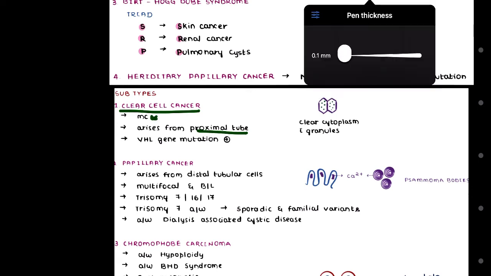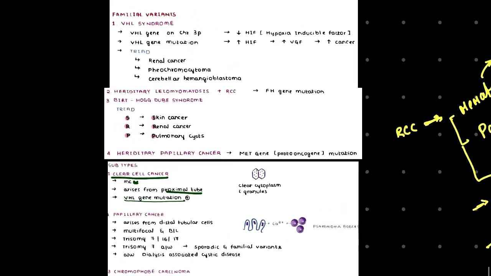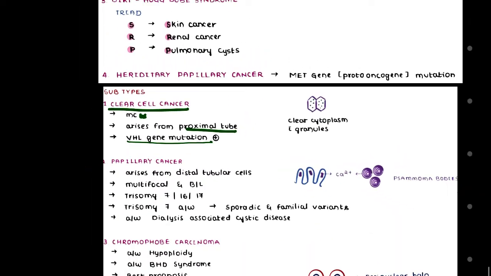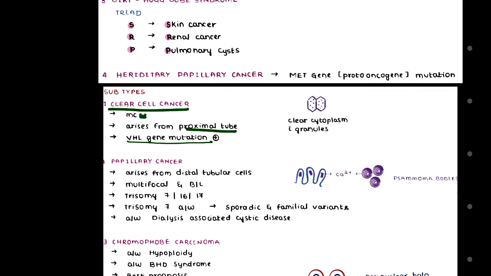It is the most common subtype of RCC, and it is because of VHL gene mutation. Yes, we have already mentioned VHL gene mutation earlier, right? If you forgot, we talked about the VHL gene mutation right here. Now this is unilateral and unifocal in nature.